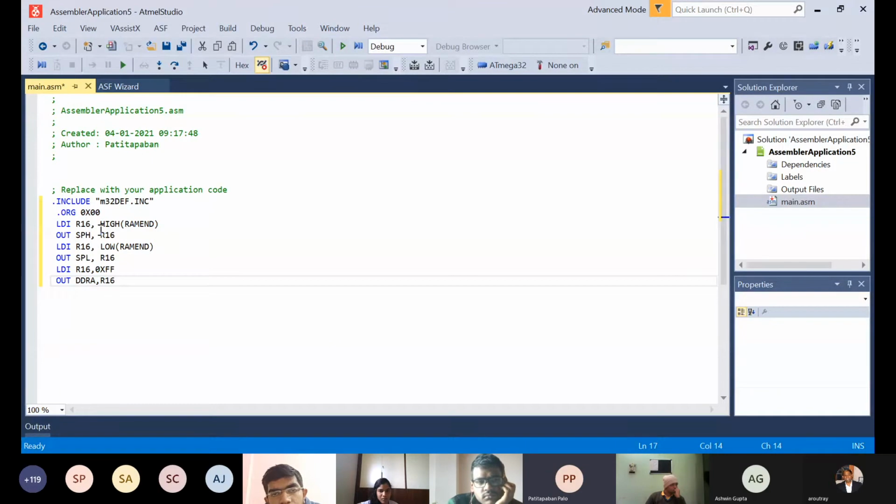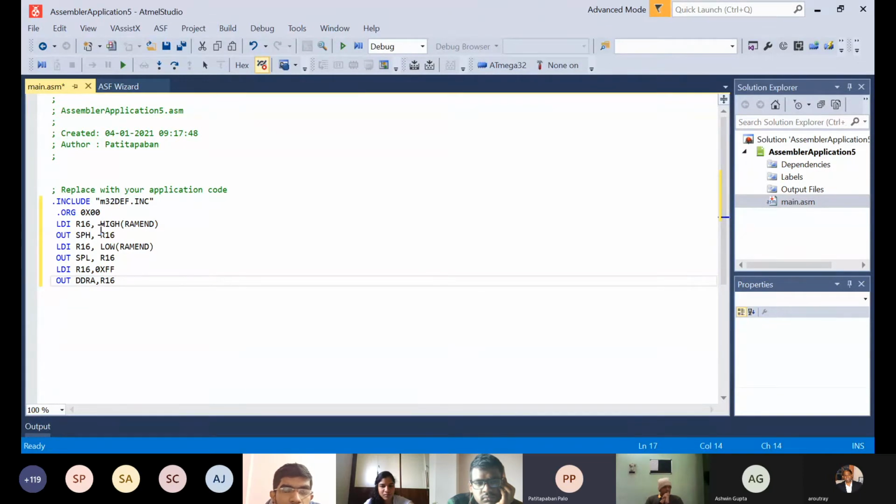Now the stack pointer in the Atmega32 is a 16-bit register, but R16 is an 8-bit register. So SPH takes the higher 8 bits, and SPL takes the lower 8 bits.